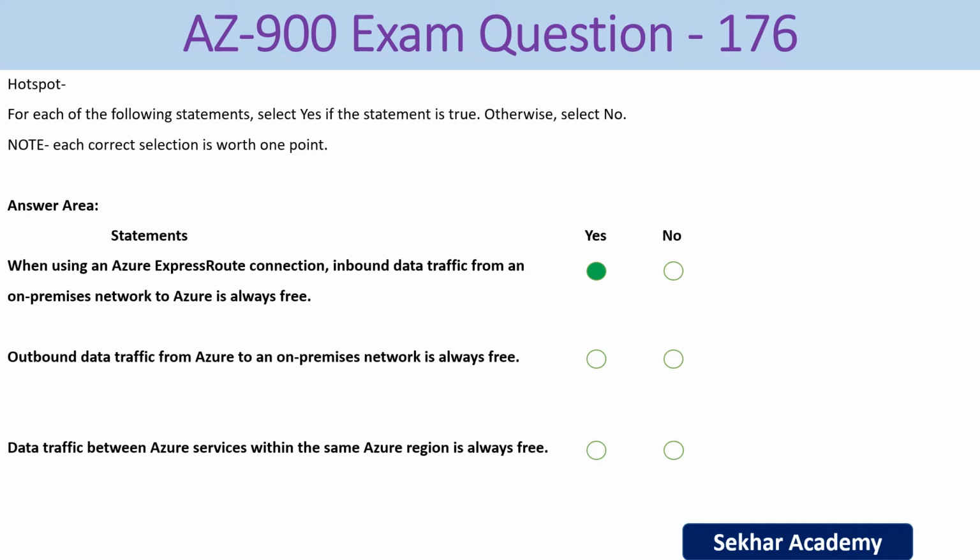Next statement, outbound data traffic from Azure to an on-premises network is always free. Here it is outbound traffic. In the first statement we had inbound traffic, but when you say outbound traffic from Azure to an on-premises network is always free, the right answer is no, that is false. It is chargeable. The right answer is no.